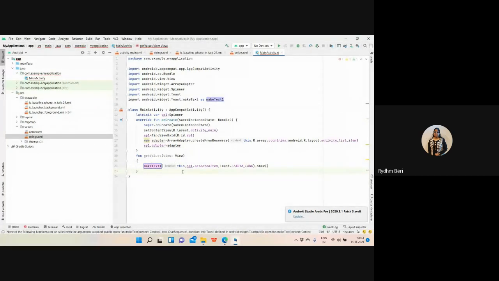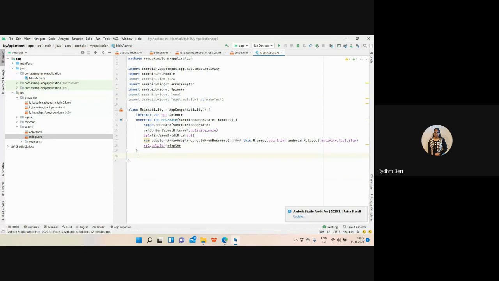So does anyone have any doubt till now? Now whatever item I select from the spinner, it will show the toast for the respective item. So till now, does anyone have any doubt?